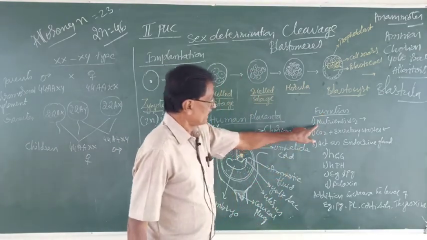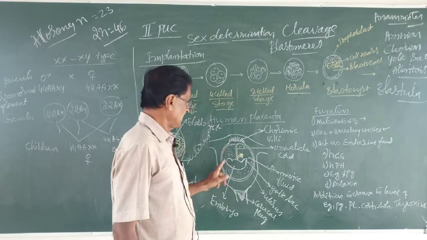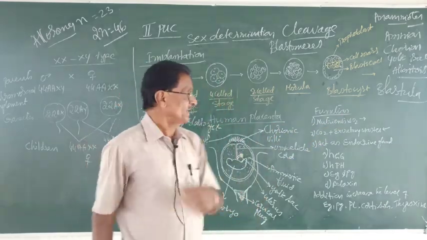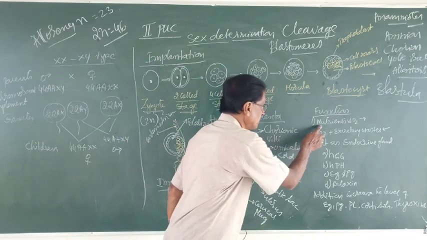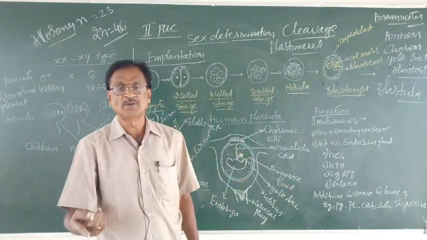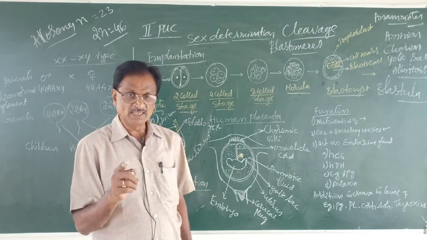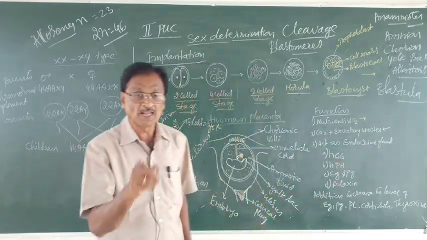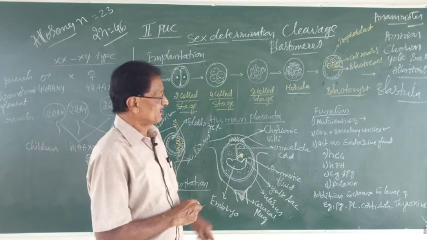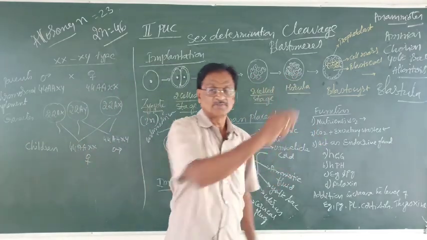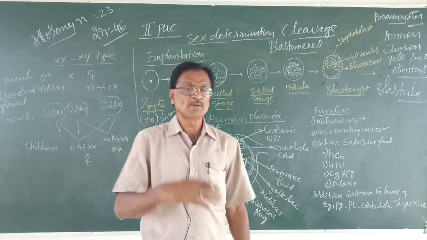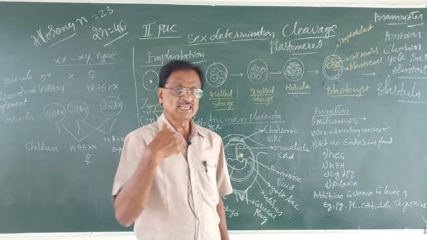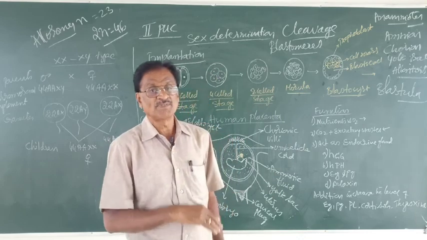Remember, regarding the functions, the placenta is helpful in providing nutrients and oxygen from the maternal blood to the fetal blood. The fetus gets its nutrients and oxygen from the mother's blood through placenta. Then, in the fetal embryo, metabolic waste like carbon dioxide and even excretory material is formed.